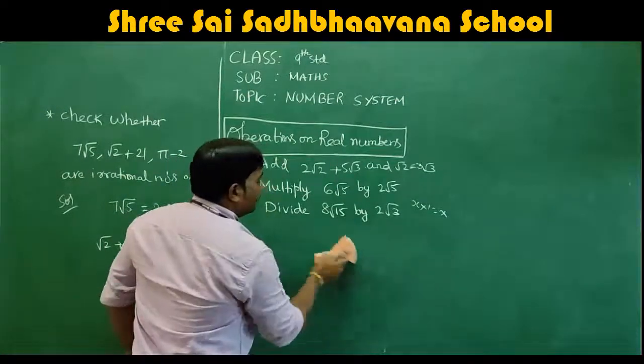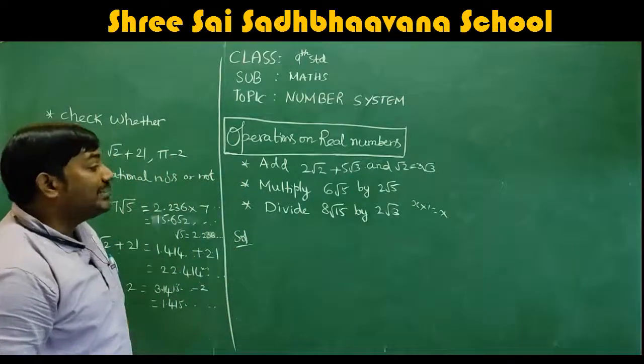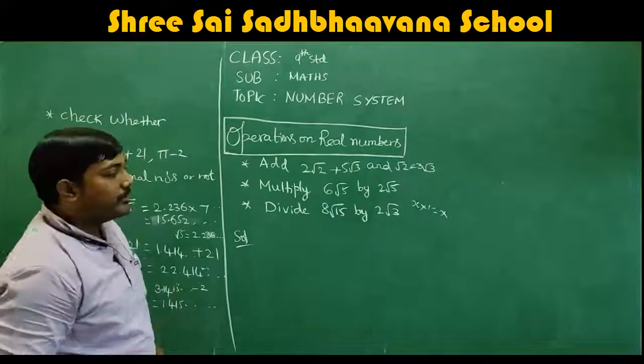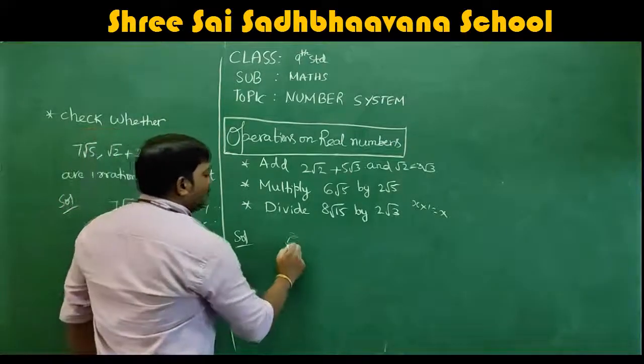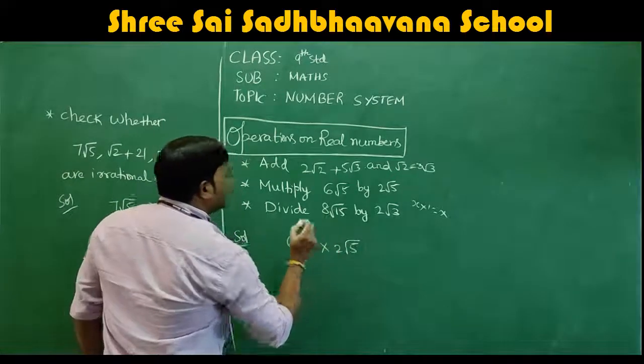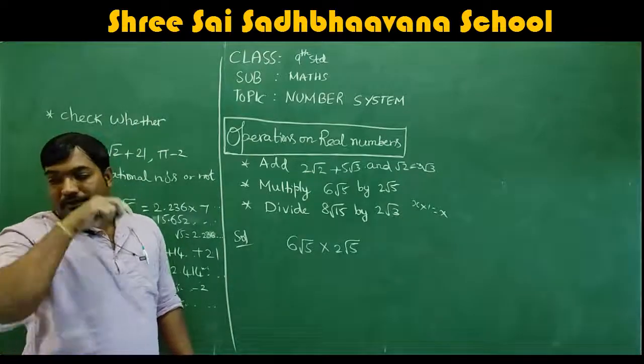I'll just solve the next sum. So what is the next sum? Multiply 6 root 5 by 2 root 5. This is an interesting sum. 6 root 5 into 2 root 5 is what they ask you to do. Okay? Multiply 6 root 5 by 2 root 5. Correct?